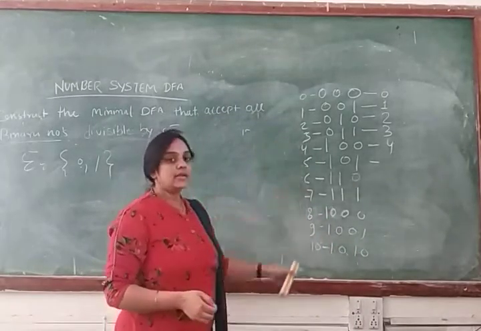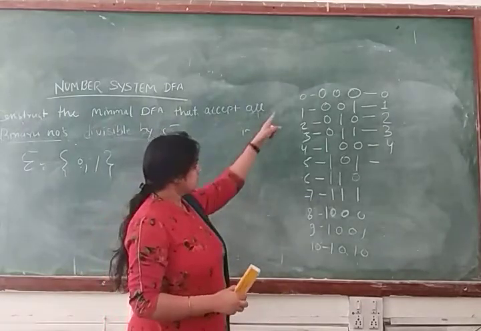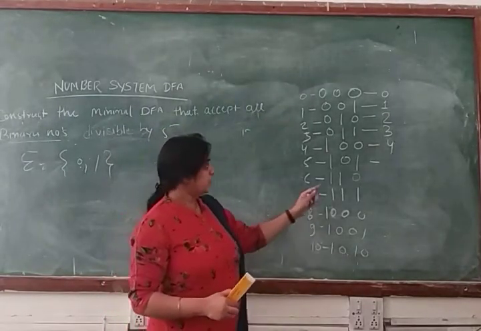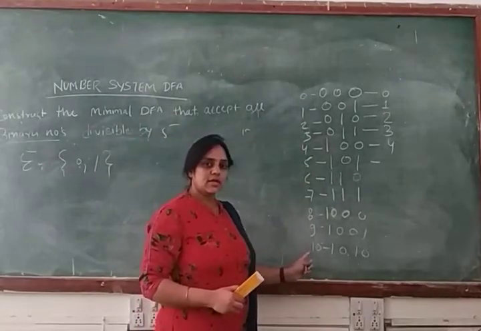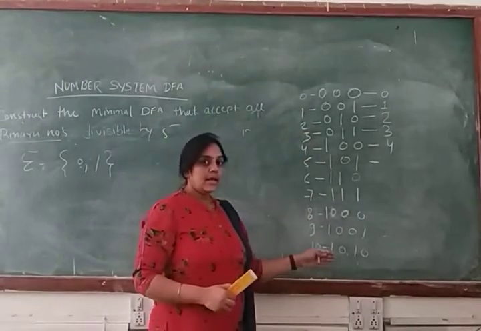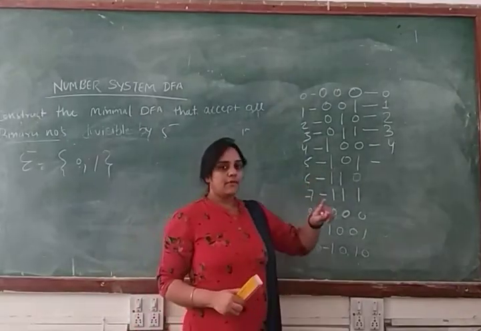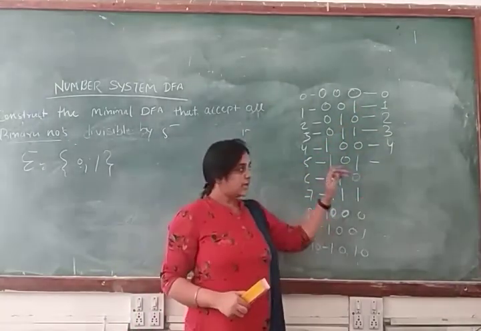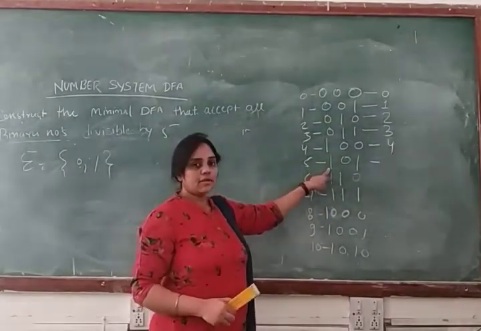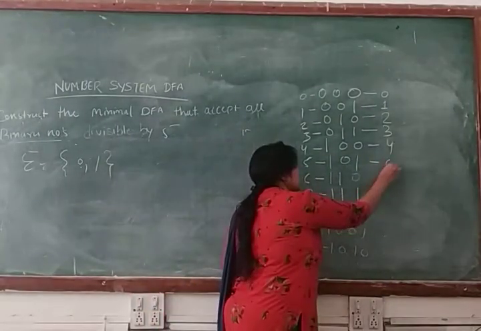So first make the table, and after that this is your decimal number, because when you convert this binary number into a decimal number, you will get these numbers. This is your binary number table, and when you divide that number by 5, this column represents your remainder. Clear? So if you divide 5 by 5, you will get remainder 0.